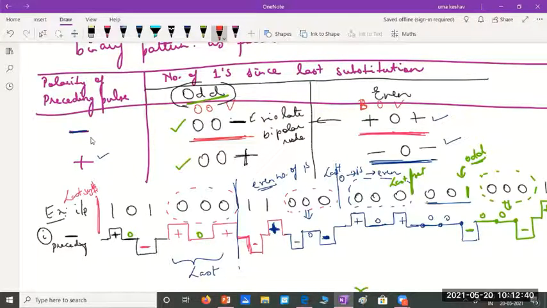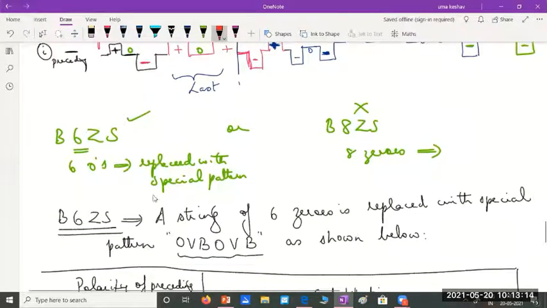And again, based on the preceding pulse, if it was negative, then the replacement pattern will be 00 minus, so that the bipolar rule is violated. Two negative pulses we are using consecutively. And if it was positive, then 00 plus. Again, for even number of ones, the replacement, if the preceding pulse was negative, will be plus 0 plus and minus 0 minus when the preceding pulse was positive. So that's how we considered and we did the example.